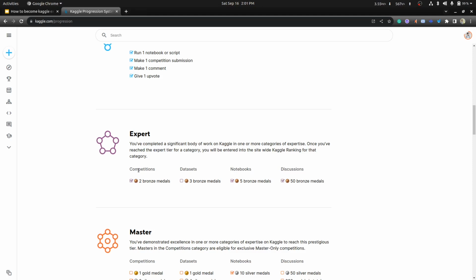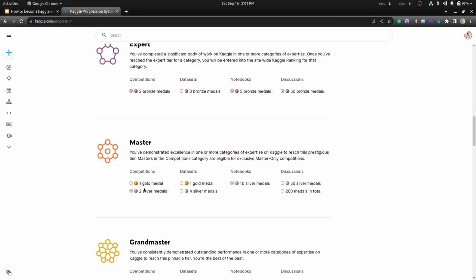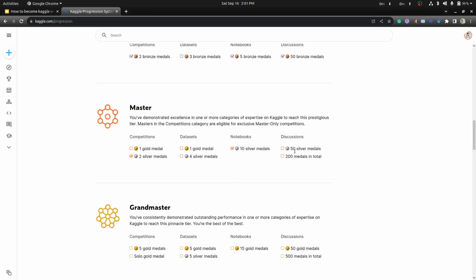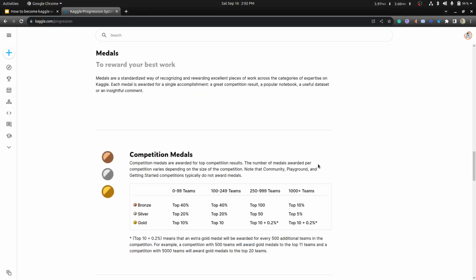To get the expert tier, for the competition expert you have to get 2 bronze medals. For notebook expert you have to get 5 bronze medals. For discussion expert you have to get 50 bronze medals. Similar for the master tier, here you can see the medals needed. Here you can see how the medals are assigned to each category.